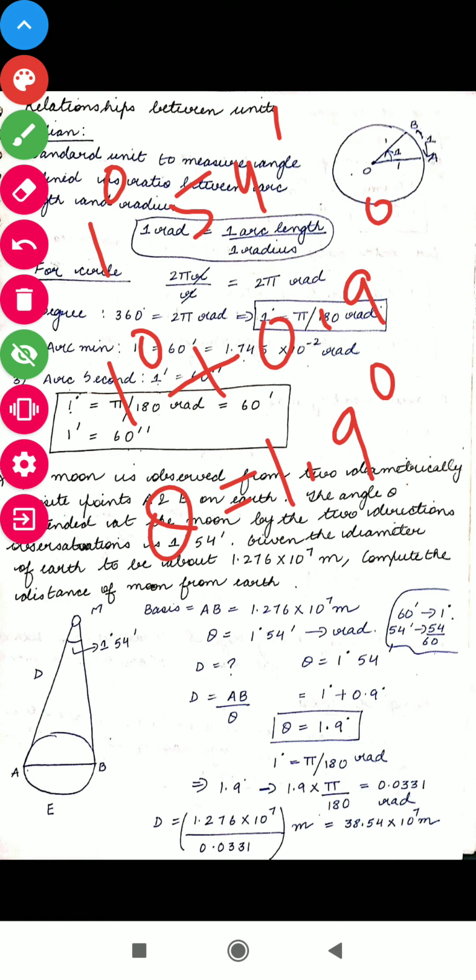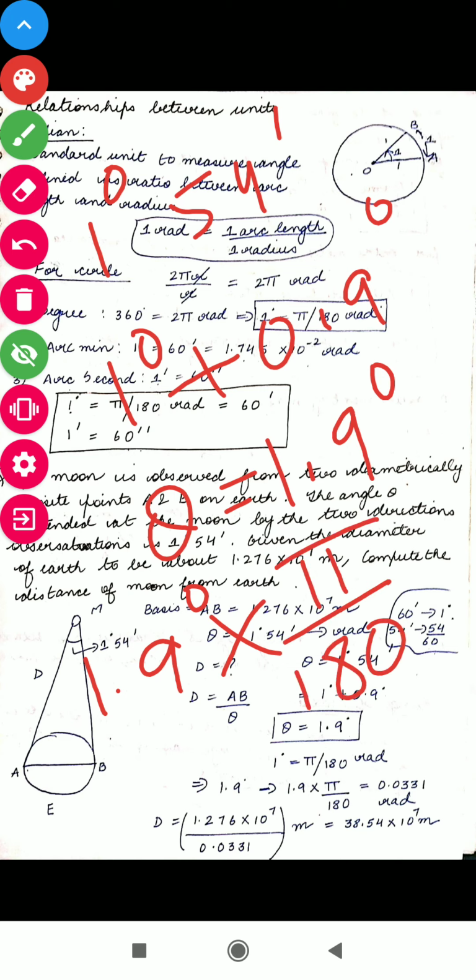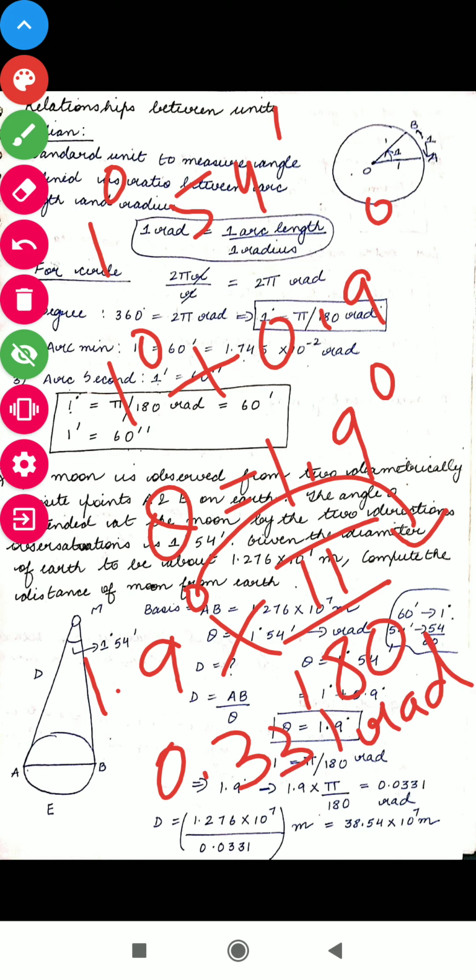We have to take our answer out in radians, because we always measure the standard arc length and radius in radians only. So what we are going to do is convert this degree into radian by multiplying it by pi by 180. When you multiply it with pi by 180 to convert degrees to radians, we get 0.331 radian.